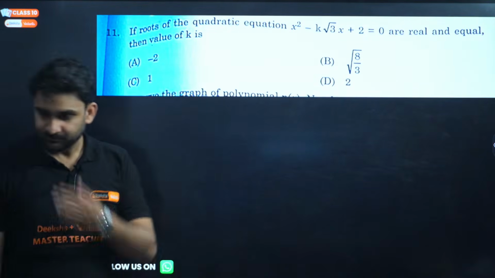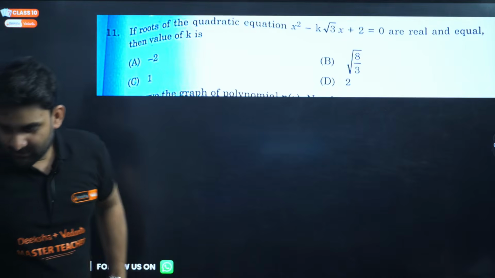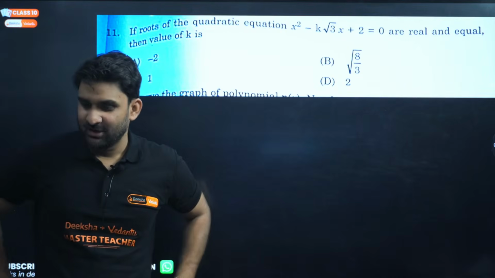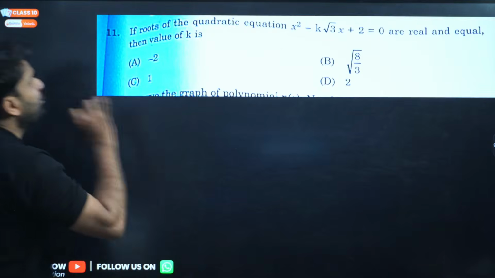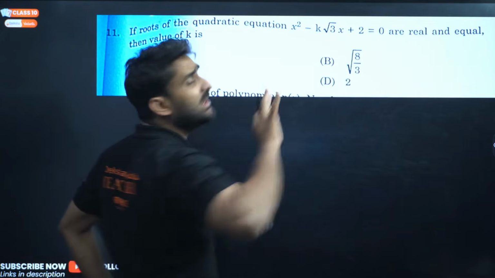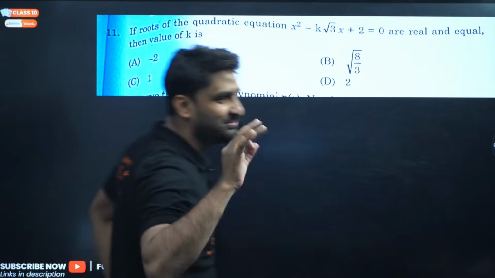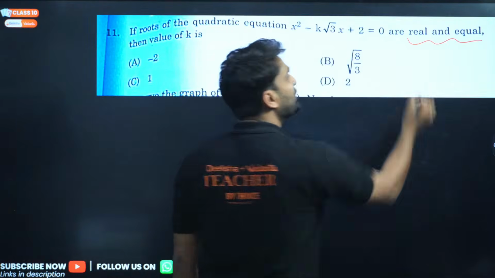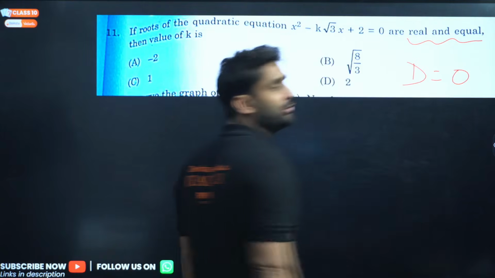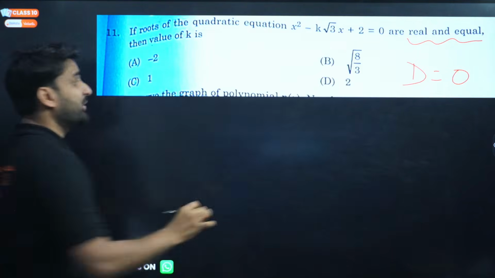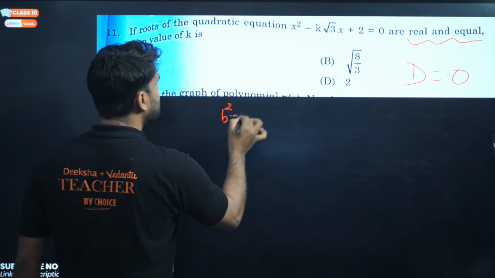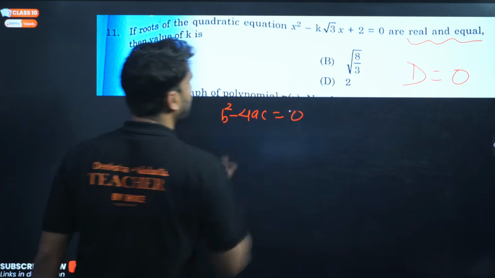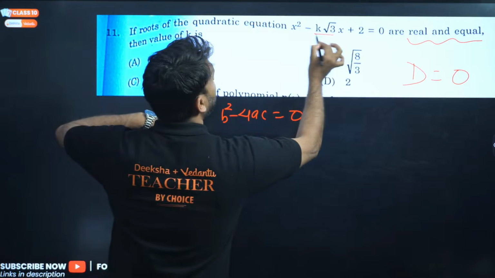Okay. Now, question number 11. Is it clear, everyone? Question number 11. If the roots of the equation are real and equal. So, oh my God, this is the most repeated question of my students in live class. If the roots are real and equal, so what we have to do? D will be equal to 0. The discriminant will be 0. So if the discriminant is 0, it means b square minus 4ac will be equal to 0.